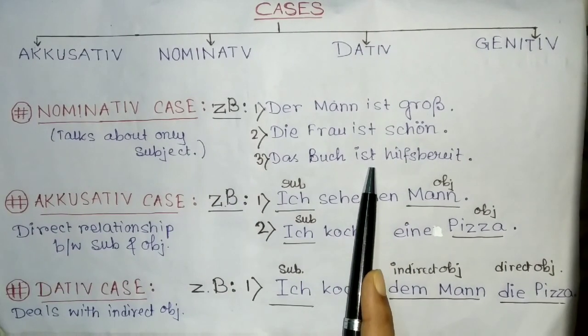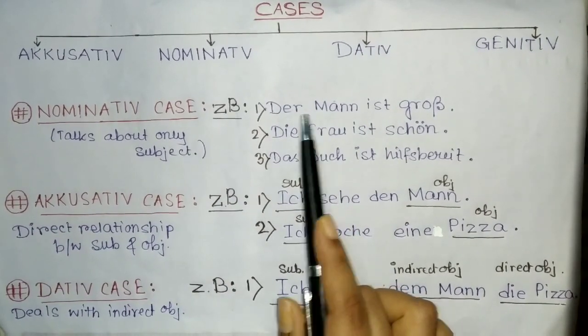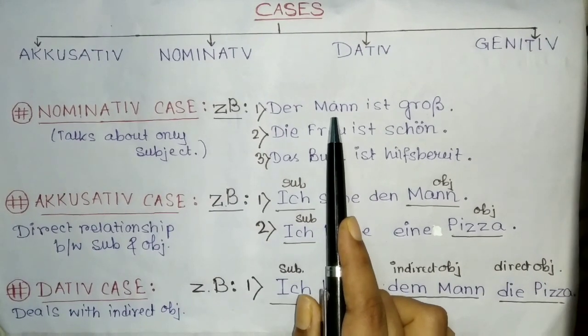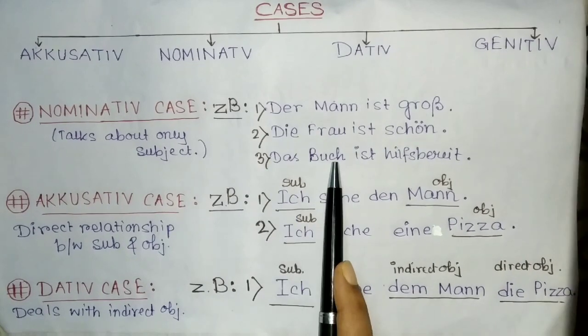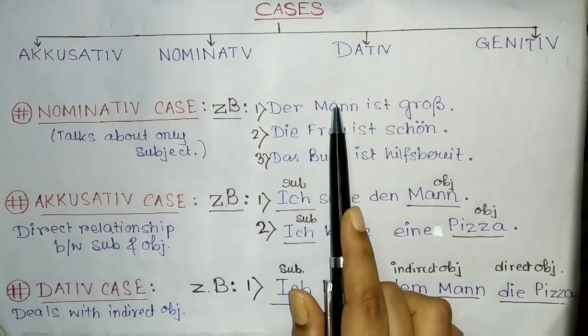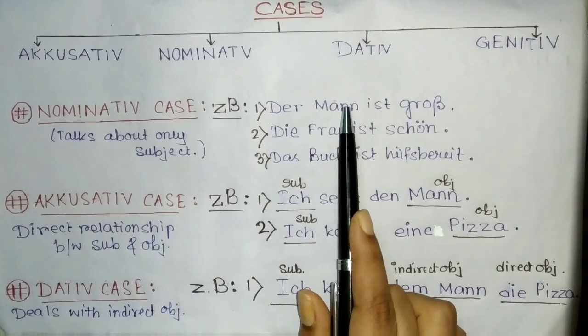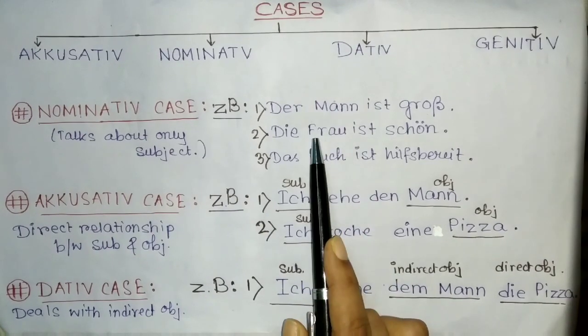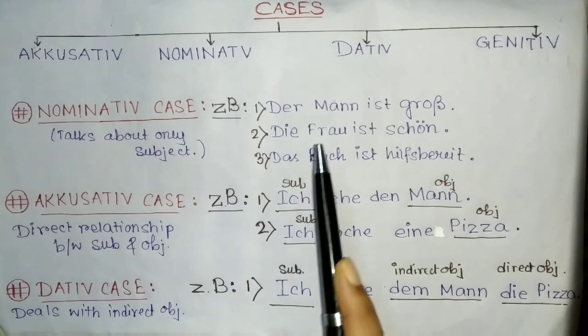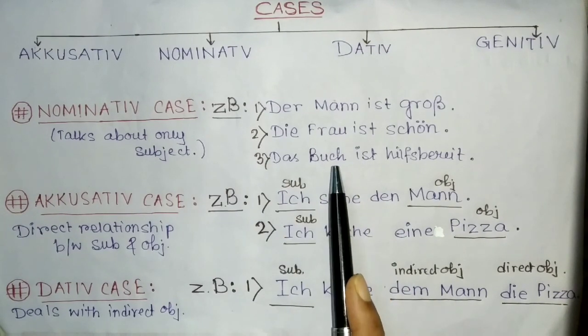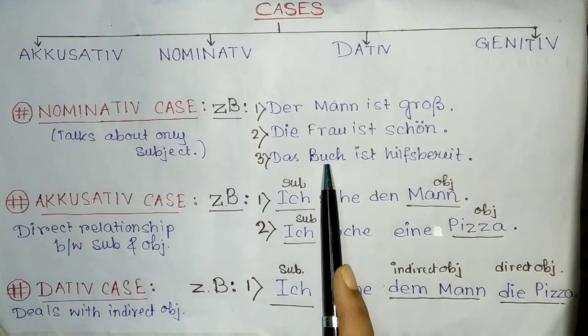In all the three examples, I am describing the subject. Here, der Mann is the subject. Die Frau is the subject. Das Buch is the subject. In all the three sentences, I am describing the nature of the man, the lady or the book. Only talking about the subject. These sentences are called nominative cases.